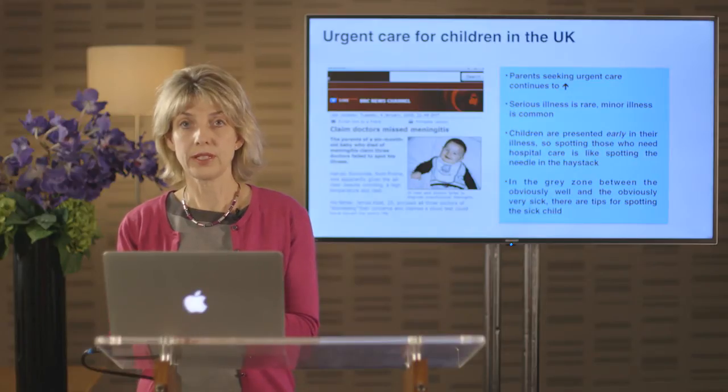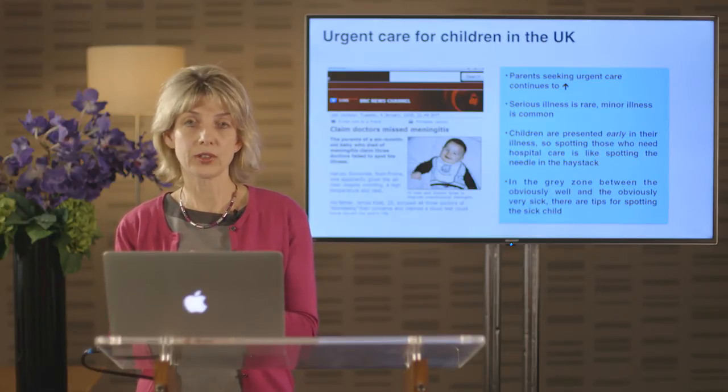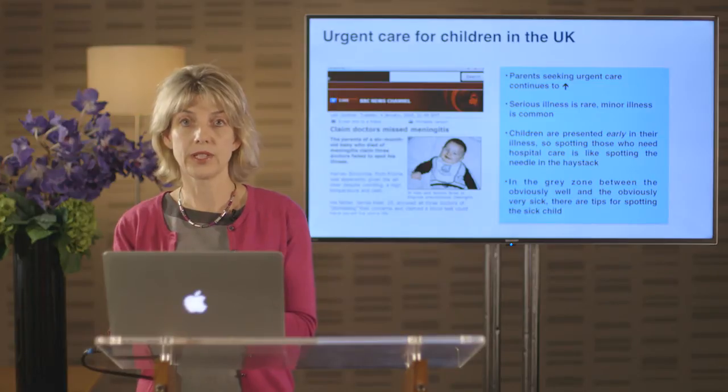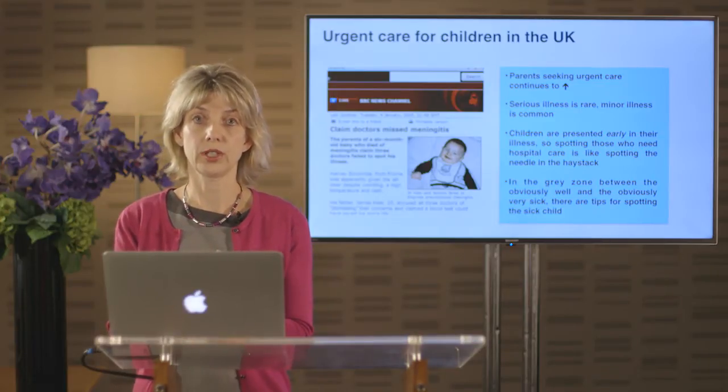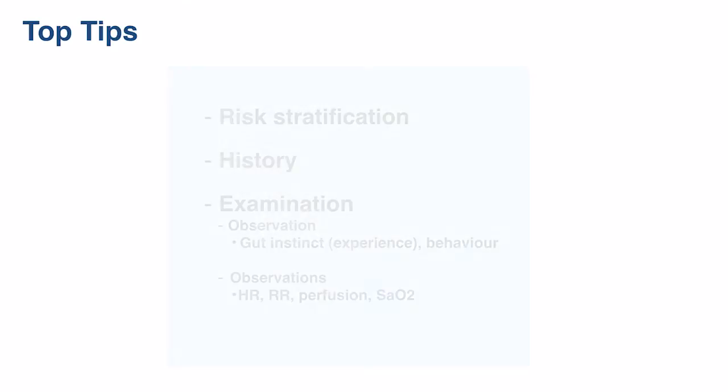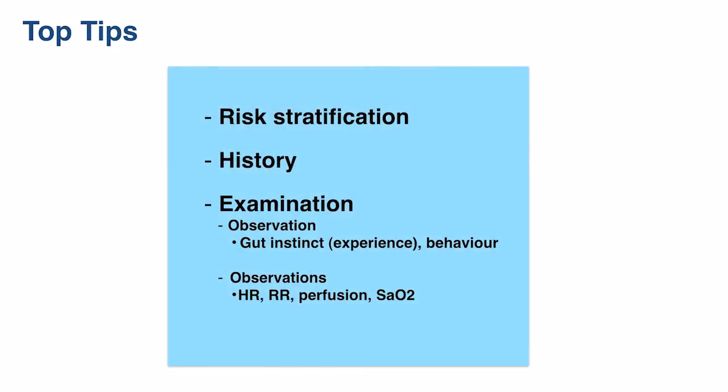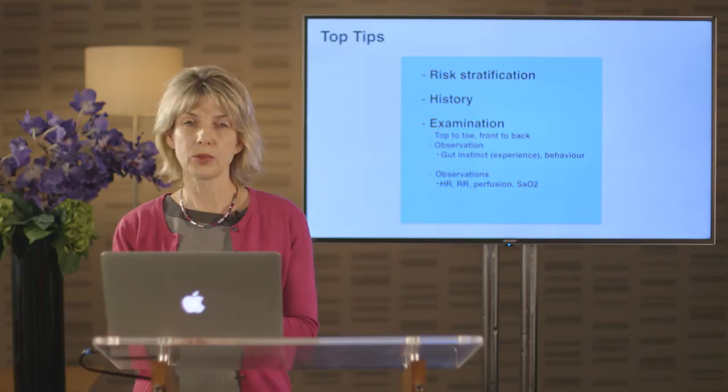So what I'm going to talk about in the next few minutes is how to tease out at the end of your consultation which of those children are potentially going to deteriorate and which ones can go home quite safely. So, as any clinician, you're going to take a history and you're going to do an examination. And what we're going to do is put another little step before history, which I'm going to call risk stratification, and I'll explain that. And we're going to talk a little bit about the history and some things that you need to tease out from the history. And also, in terms of examination, what do we mean by examination? And we're going to talk about the power of observation, observing the child, and the observations, in other words, the vital signs.